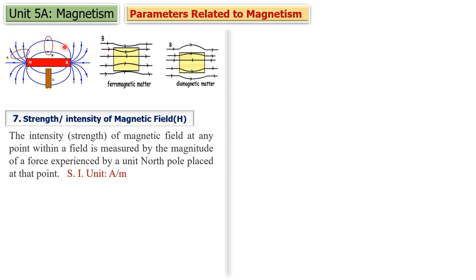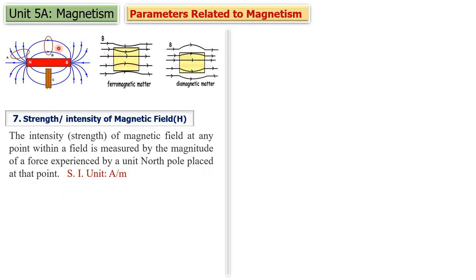Suppose we want to measure strength of magnetic field at this point, then what we have to do is bring a unit north pole at this point. So this north pole will experience force because of this magnetic field. How much force is experienced by this unit north pole, that measures strength of magnetic field. So intensity of magnetic field at any point within the field is measured by magnitude of a force experienced by a unit north pole placed at that point.